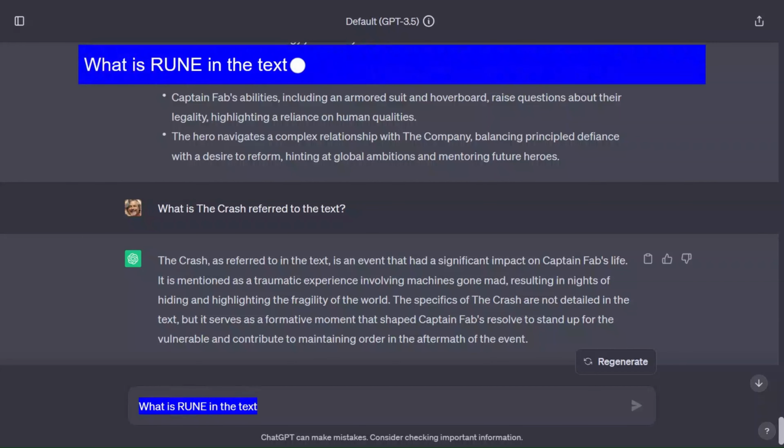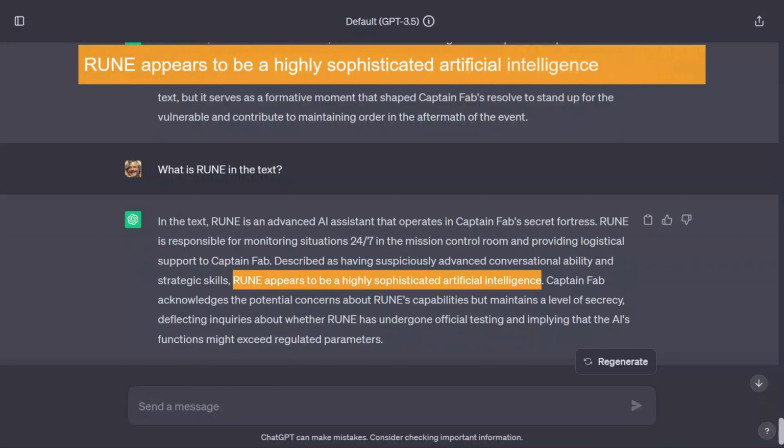What is Rune in the text? Rune appears to be a highly sophisticated artificial intelligence.